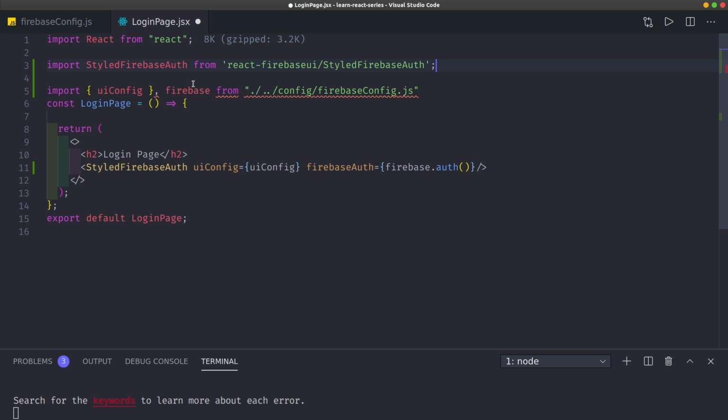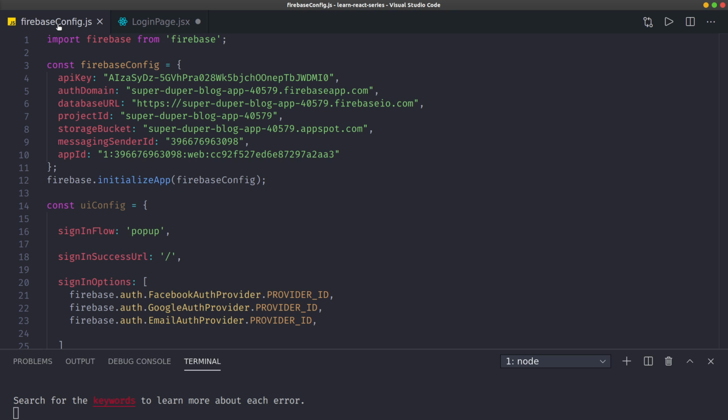I'm going to Firebase and the UI config. Then I need to go ahead and export this real quick. Then of course here, remember I'm going to Firebase. I want to export it. Export default Firebase. Then of course I'm going to export this. I'm just going to say export. Just that. Everything will be better.